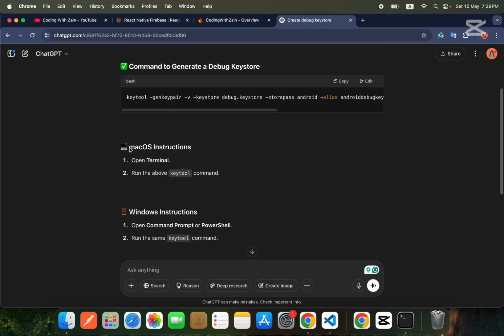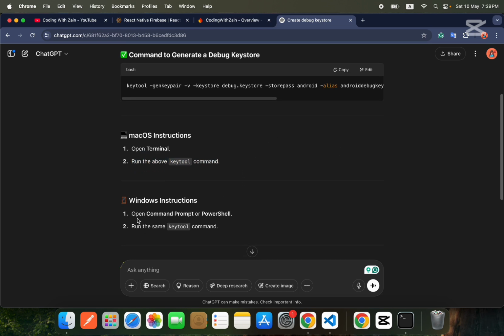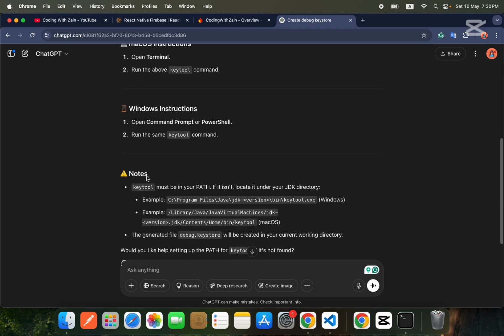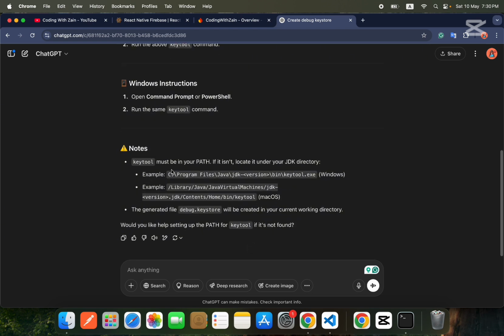Okay guys, so for the macOS instruction we have to open the terminal and run the above command. I will copy it, and in Windows you need to open the command prompt or PowerShell and run the above command, and there is a note. The keytool must be in the path.